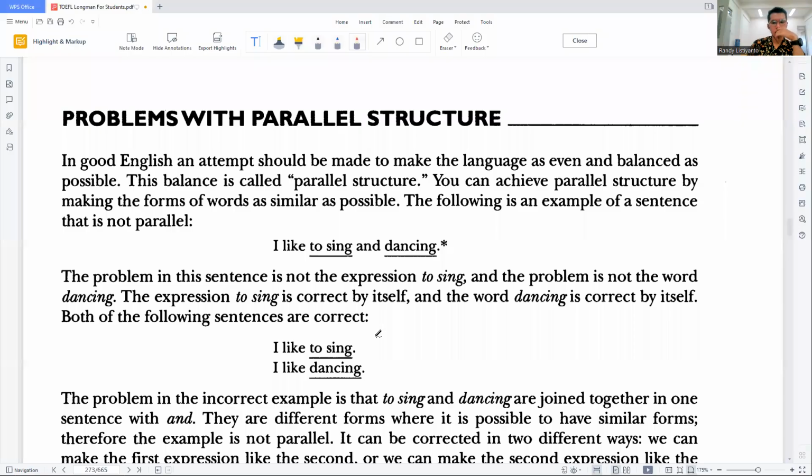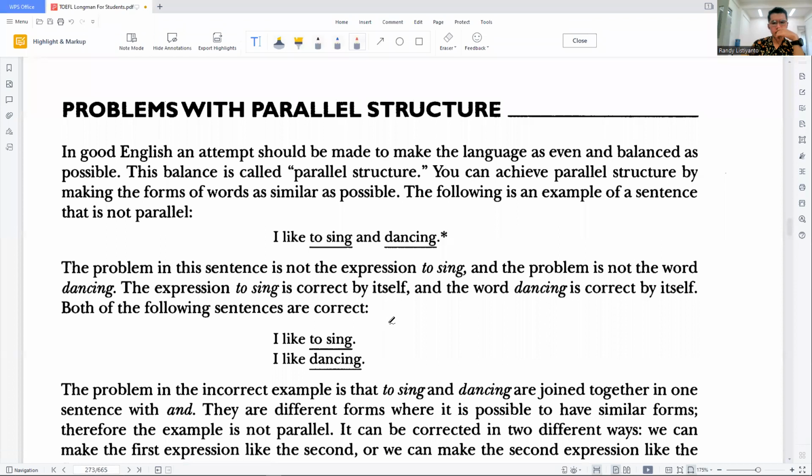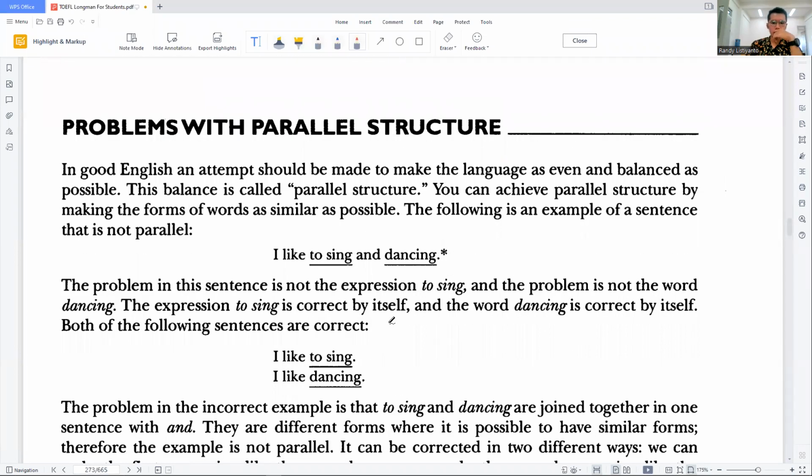Today's topic is all about parallel construction, or parallel structure. I'll share my screen. You can see your book, the ebook, page 255. Ladies and gentlemen, you can see it for yourself. Parallel structure.